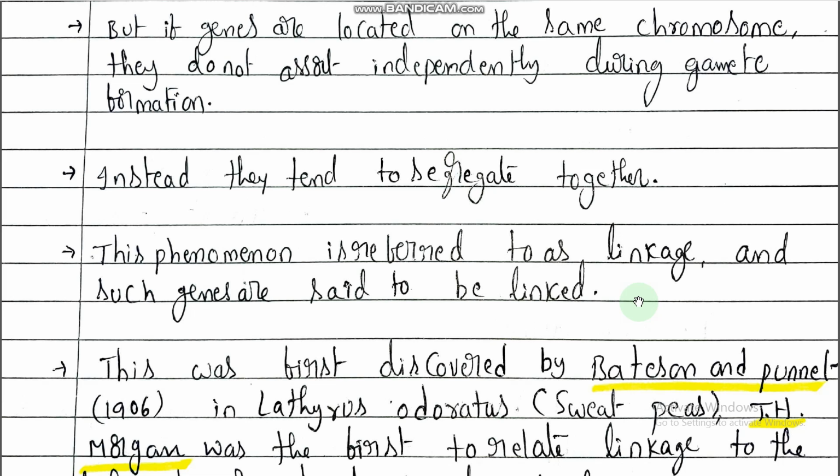Suppose, for example, two chromosomes are present. One gene is present on one chromosome, another gene on another chromosome. Between those two genes, is linkage there? Not there, because the genes are present on separate chromosomes.